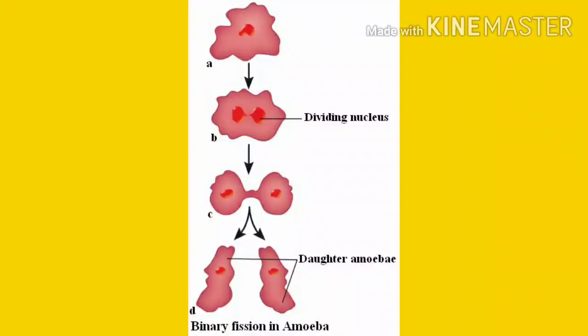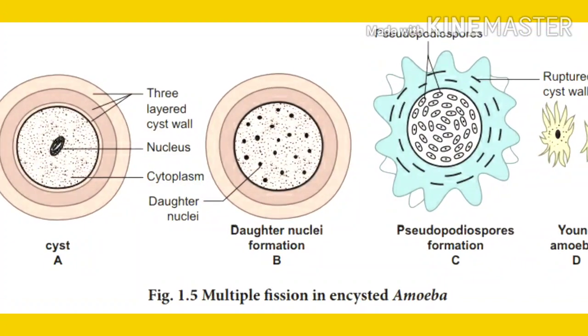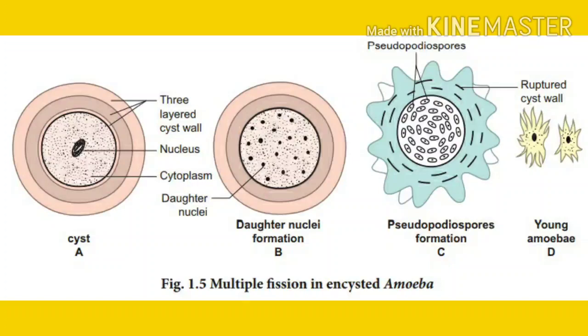Sometimes when the environmental conditions are unfavorable, ponds go dry, or it is too cold or too hot, the amoeba withdraws its pseudopodia and turns into a small rounded speck. At this time, the amoeba secretes a thick wall around itself and is now called a cyst. Reproduction occurs in the cyst by multiple fission. So binary fission means what? The whole body divided into two, and multiple fission means the whole body divided into many.